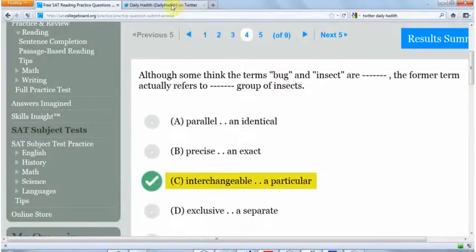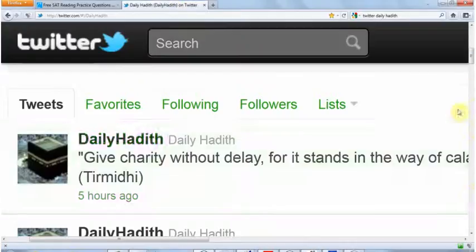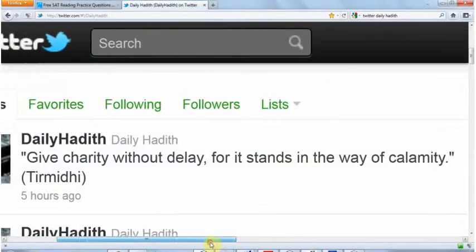So let's go over to our daily hadith. Yahya, could you read our hadith for today, please? It's in the collection of Tirmidhi. Give charity without delay, for it stands in the way of calamity. Calamity. What's a calamity? Destruction.